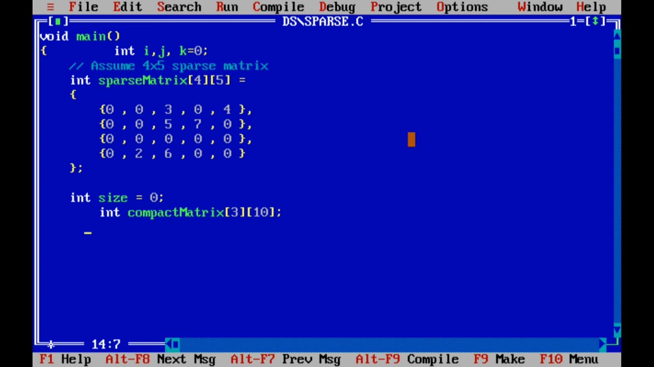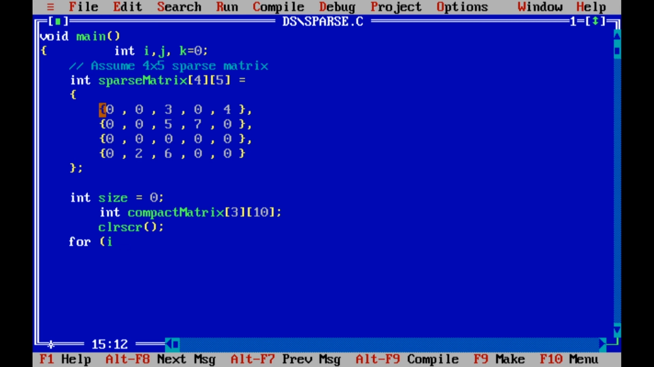Now let's clear the screen of whatever previous output we have on it. We will clear it by using this function. Now we want to visit the matrix one element at a time, and one by one each element we are going to compare with 0.